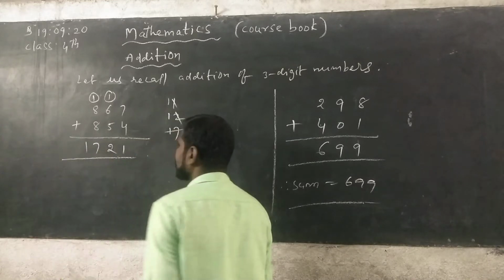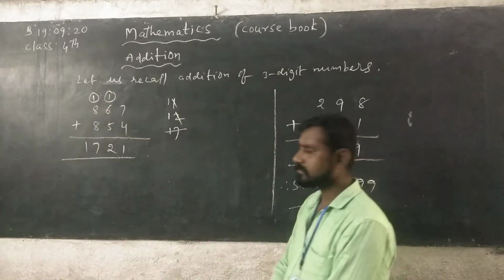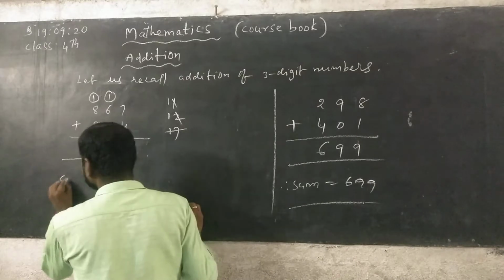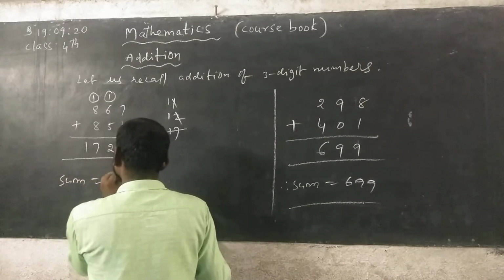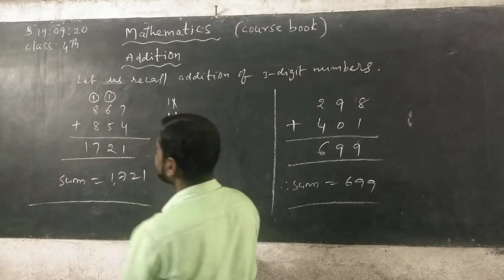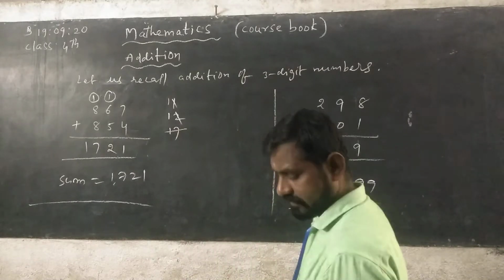So what we get? You can get a 4-digit number. Sum is equals to 1721.